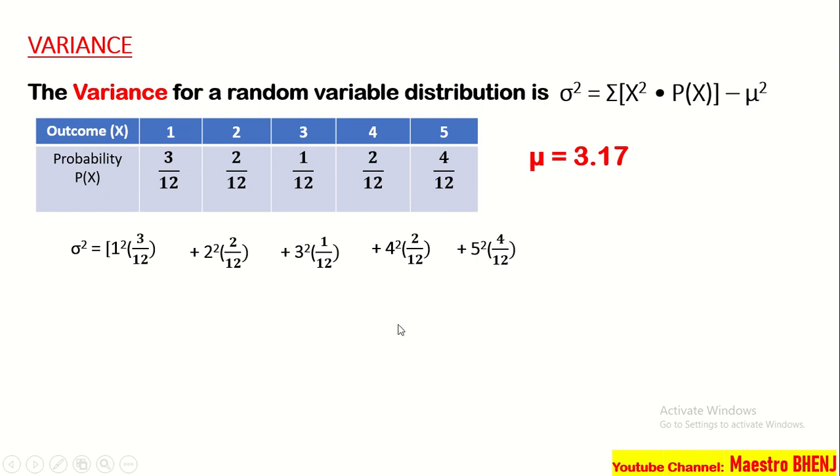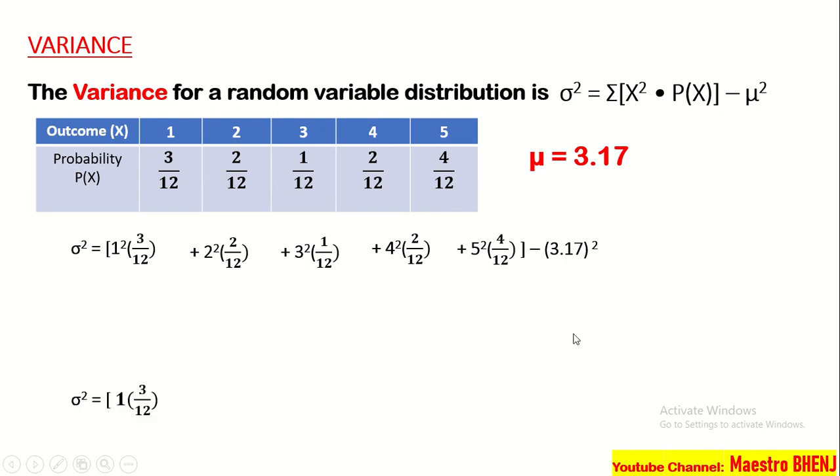Ano naman ang susunod na step? So, kailangan natin i-squared yung mga whole number na yon. Pakatandaan na if we are squaring a number, we are multiplying the number by itself, not by 2, katulad nitong 3 squared. Etong 3 na to ay i-multiply natin sa sarili niya. So, ibig sabihin, 3 times 3, not 3 times 2. Okay, sa dulo, we have minus 3.17, in-squared natin yung mean, kasi ito po siya, kasama po siya sa formula. So, sinubstitute natin yung mean sa 3.17, tapos in-squared po natin siya.